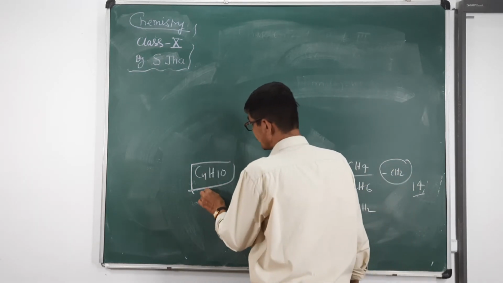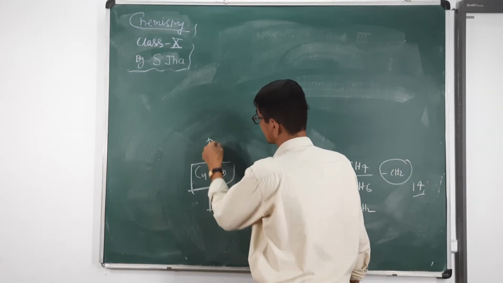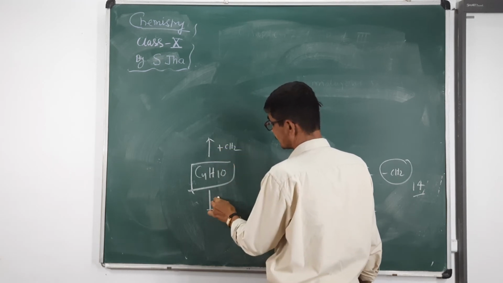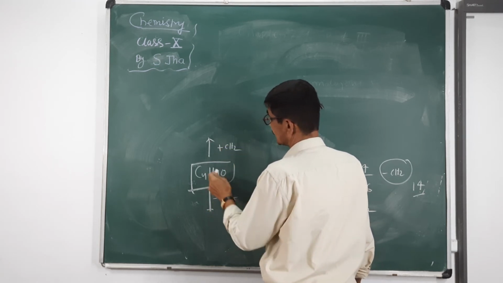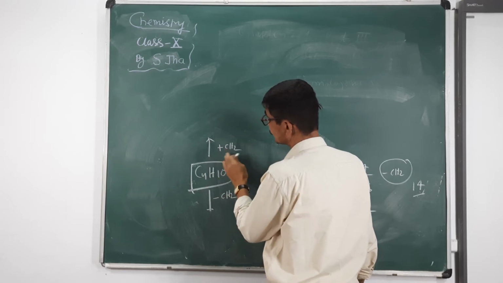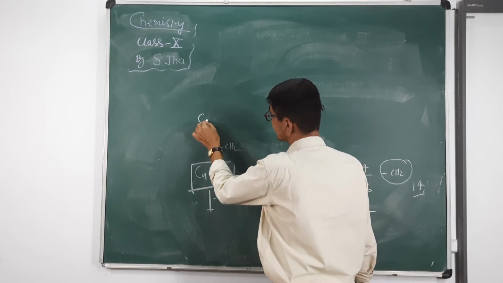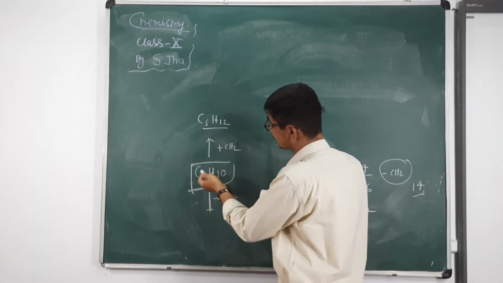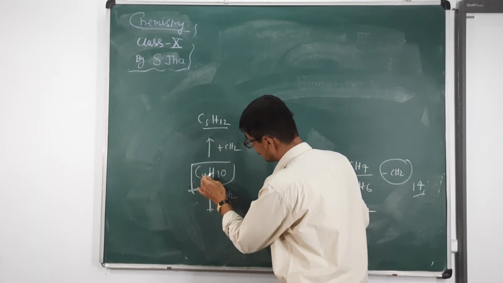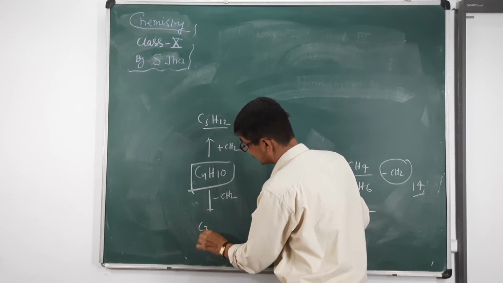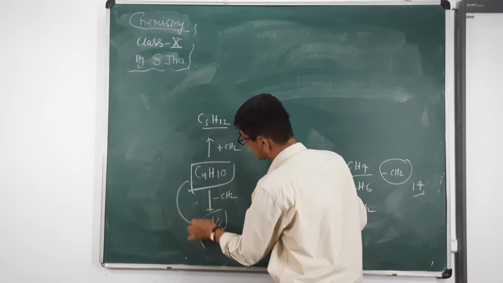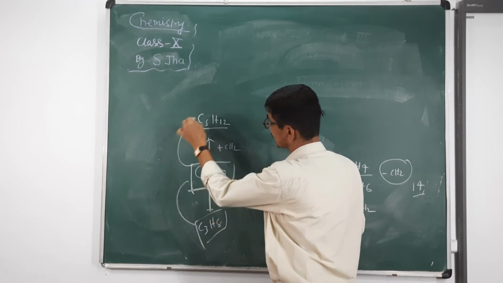In case of higher hydrocarbon, plus CH2, and in case of lower hydrocarbon, minus CH2. So when CH2 is added, we get the higher hydrocarbon C5H12. It is called pentane. And when CH2 is subtracted from butane, C4 minus 1 is C3 and H8. It is called propane. So propane is a lower hydrocarbon and pentane is a higher hydrocarbon.